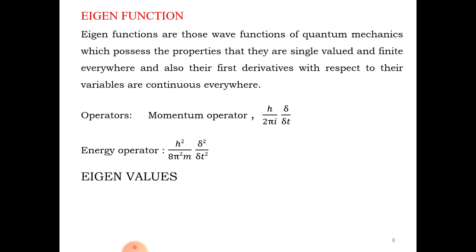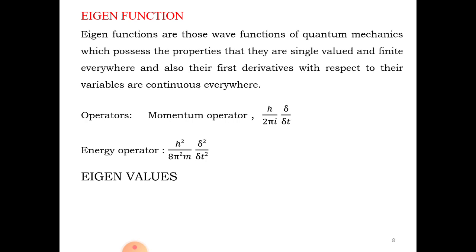Next one, eigenvalues. So what is an eigenvalue? Once the eigenfunctions are known, the quantum mechanical measurements can be used to evaluate physical observables such as energy, in which case each eigenfunction provides one energy value. Since there is only one restricted set of eigenfunctions, there is also a restricted set of energy values.